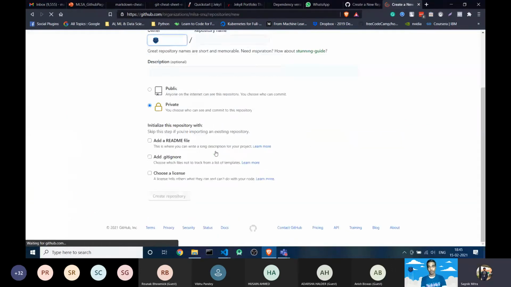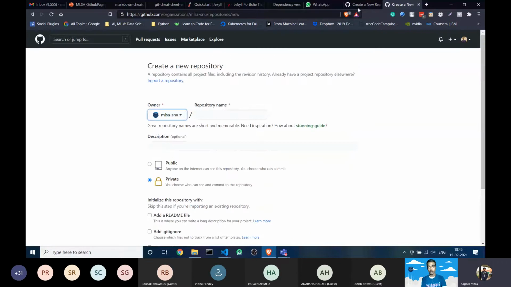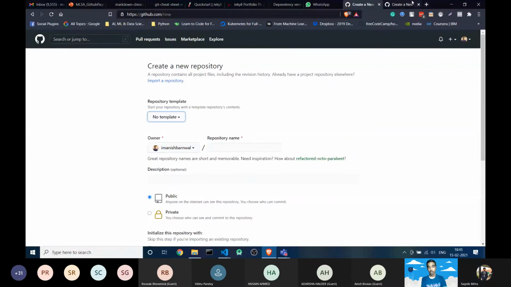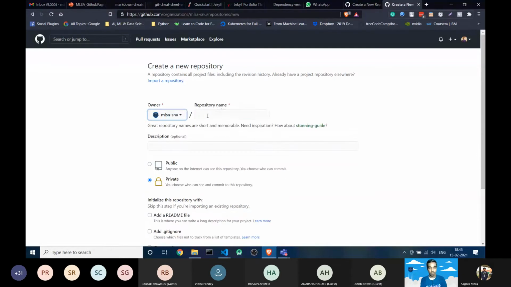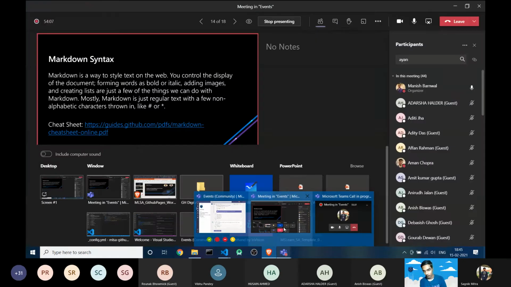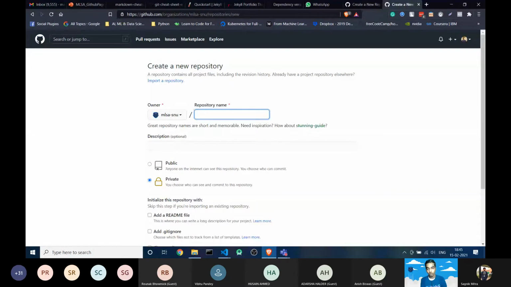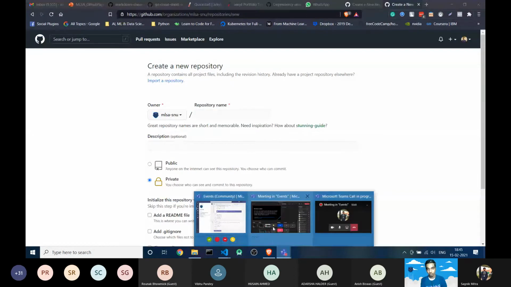You can see the interface is now similar. Here you will be able to see your username. Like I am able to see my username. I can wait for you if you are doing this hands-on live, so let me know whether I should wait or not.